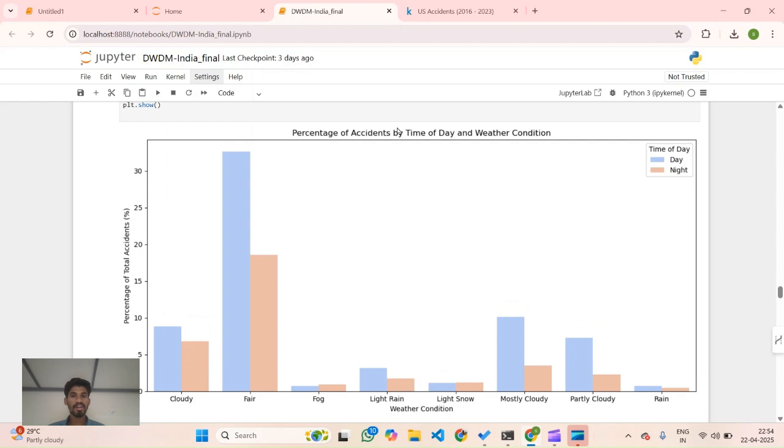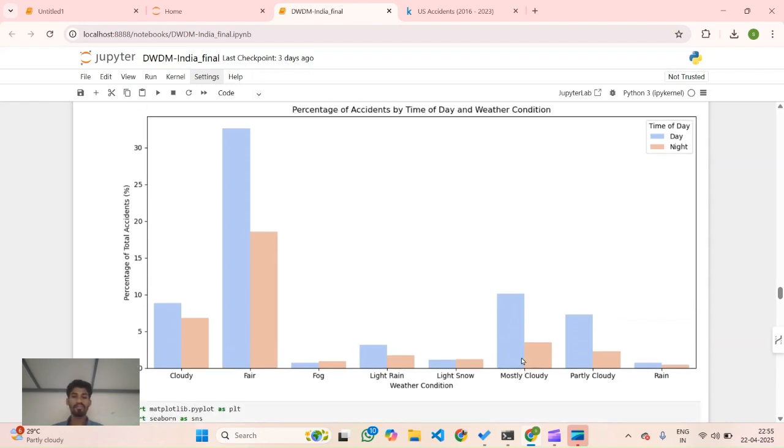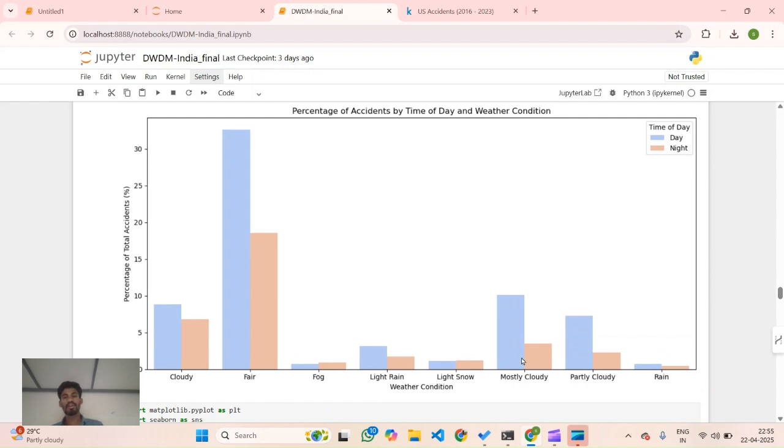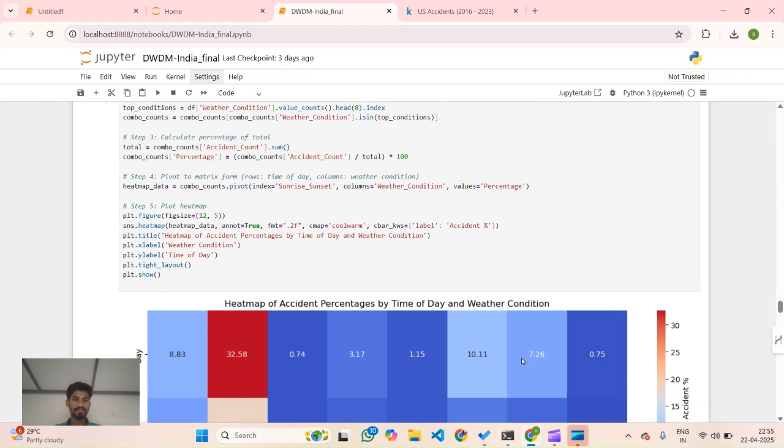Here, percentage of accidents by time of day and weather conditions. Like, look, in cloudy daytime, we have a more number of accidents compared to cloudy night, which has a slightly lesser number of accidents. If you are having fair, we will see whether the accidents occurred at daytime or night time. In fog, it has occurred less in day or night. We can compare between the day and night time also. If we are given the weather condition, we can compare and contrast between the day and night. We simply do not give which weather condition has the highest number of accidents. In that weather condition also, we are segregating the day and night accidents.